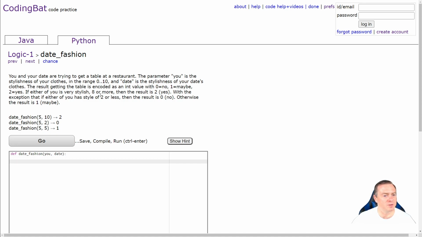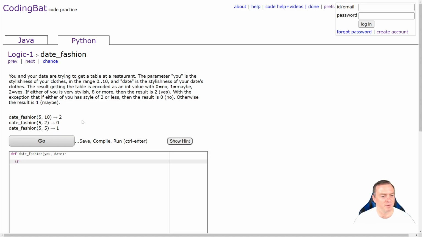So if either of you is 8 or more, then the result is yes, with the exception if either of you is 2. So as soon as one of them is 2, straight away the result is no. Do you see how that's sort of the main case? So what we're going to do is test for that first.